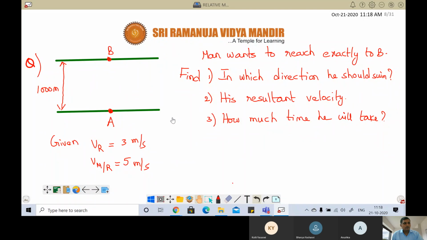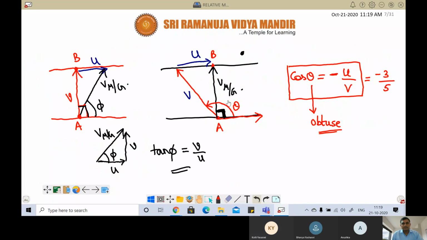The given problem belongs to which case? Sir, shortest path. Correct. So in case of shortest path, this diagram. Now you are telling this theta is 53. No, sir, wait, I'll do it once again.